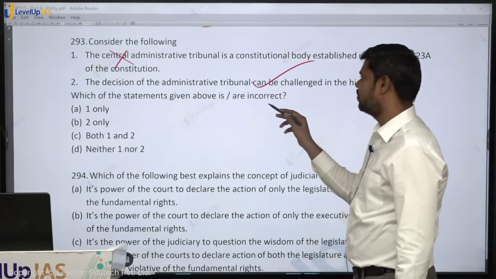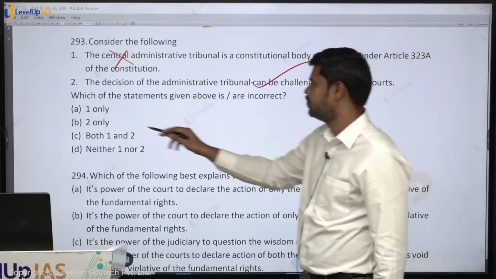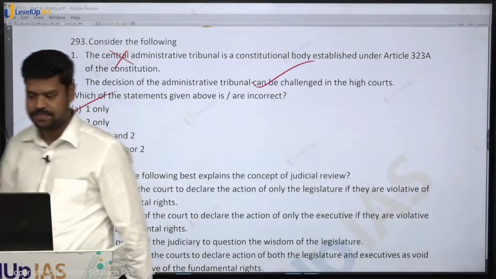So what is the answer? Which of the statements is incorrect? What is incorrect? One only is incorrect.